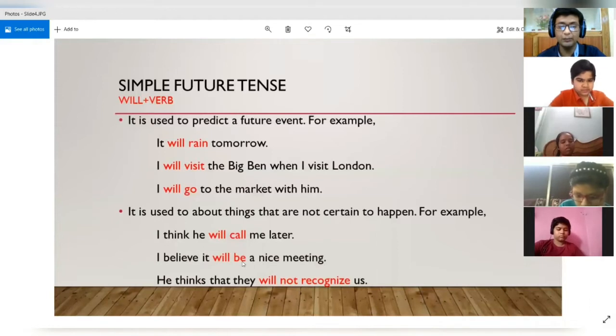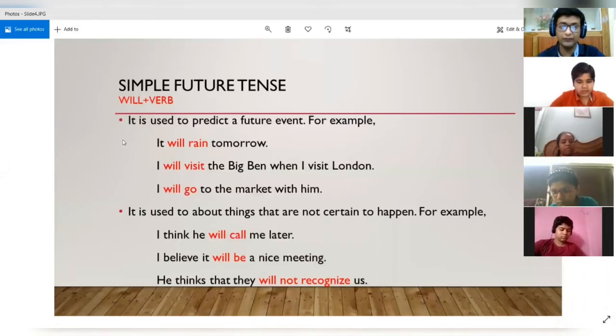I believe it will be a nice meeting. So this is your belief that it will be a nice meeting. Whether it will be or not, you are not sure and certain about it, but this is your belief. You are not confirmed that it is going to happen. He thinks that they will not recognize us. So here also, this is his thinking that they will not recognize us. So this is also not a sure shot possibility that this is going to happen. This is only his thinking.